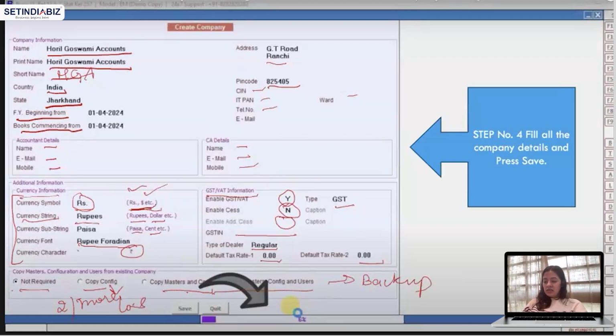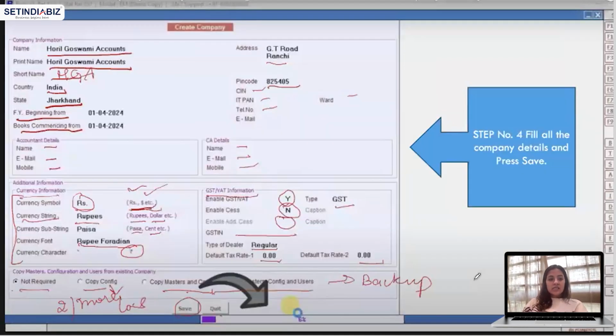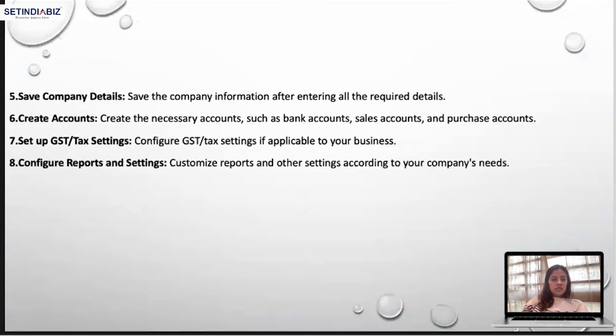As soon as I click the save button, I can quit here. When I say quit, nothing will be saved and I'll be back to the user registration screen. What is the user registration screen? This one. As soon as I click on save, you can see this loading bar, which has reached only up to 6%. This will load and save my company details. So this is how we proceeded.